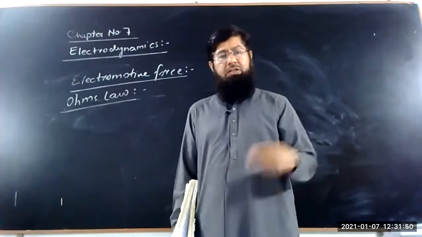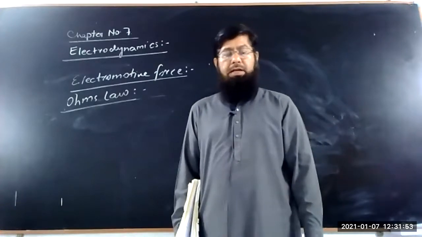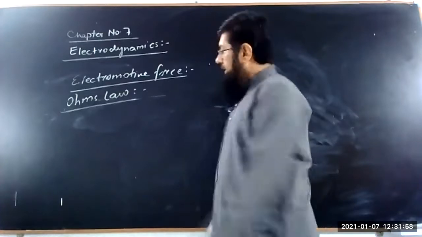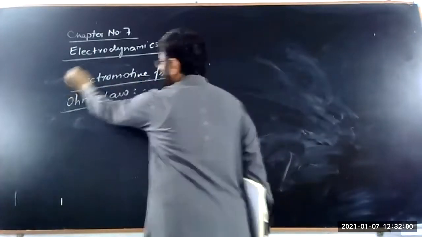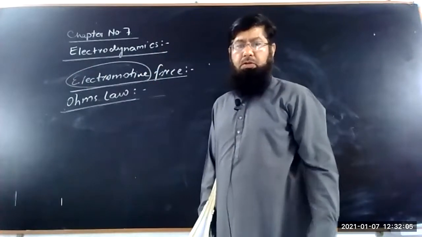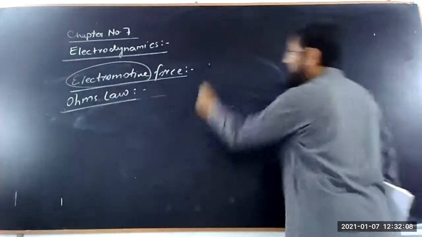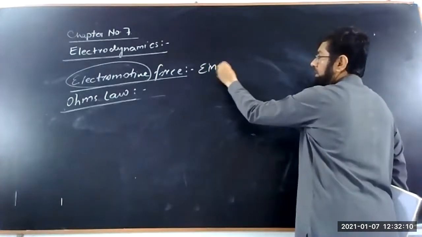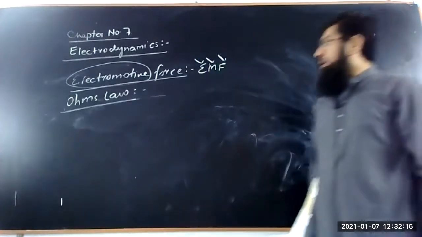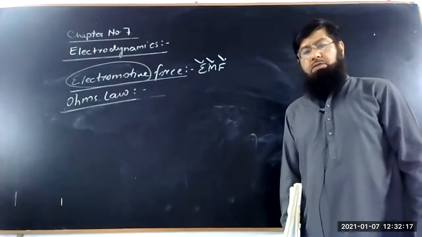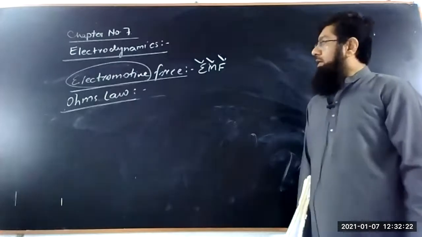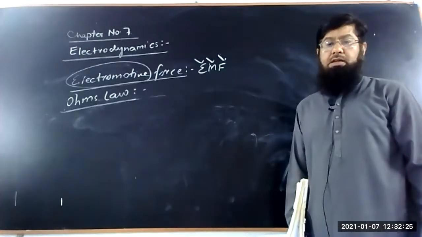As a result, the charges move from one place to another, and we say a current is flowing in the conductor. The electromotive force, or EMF, is the source which moves the flow of charges in the conductor.